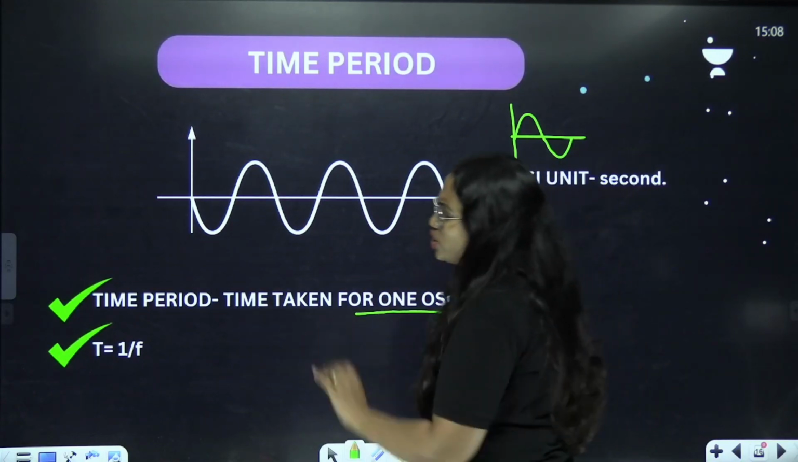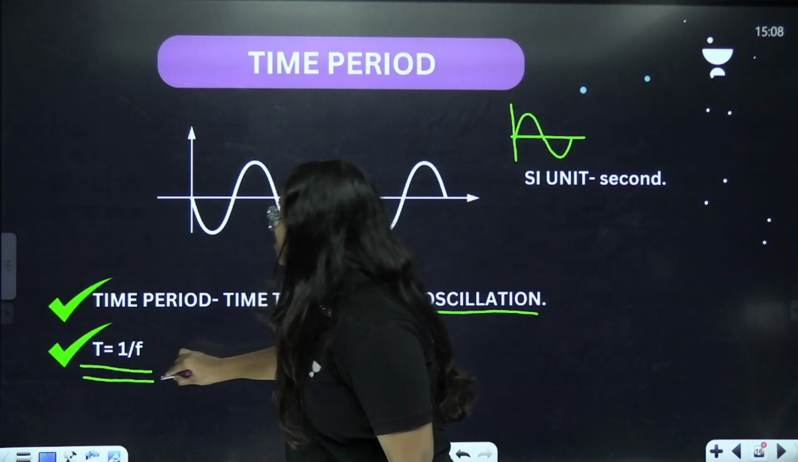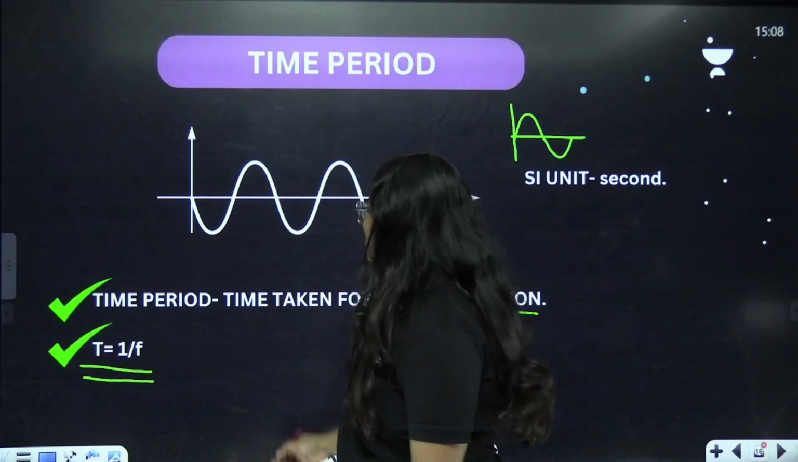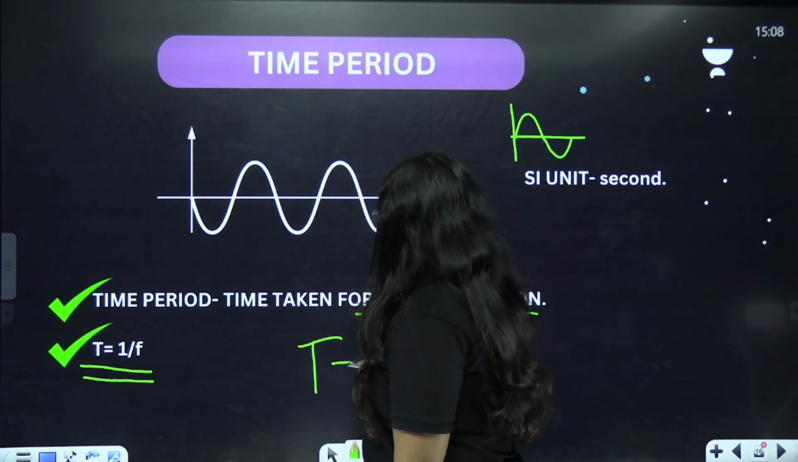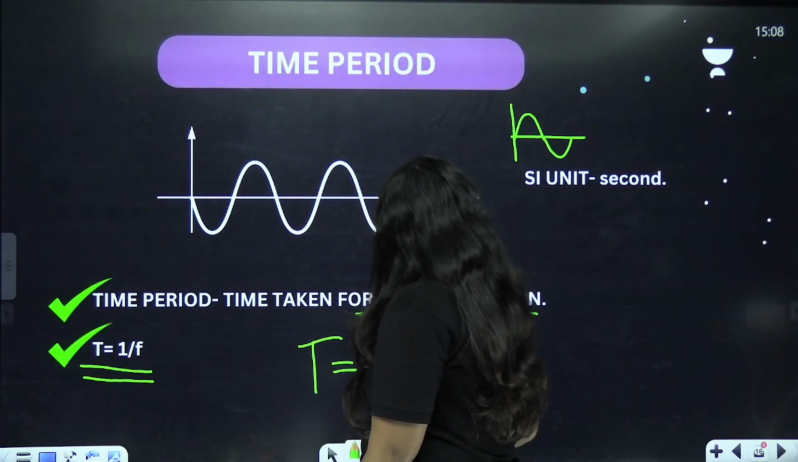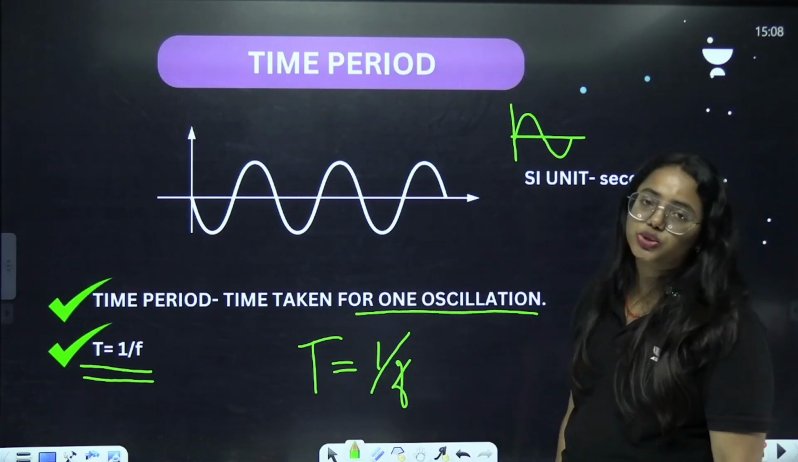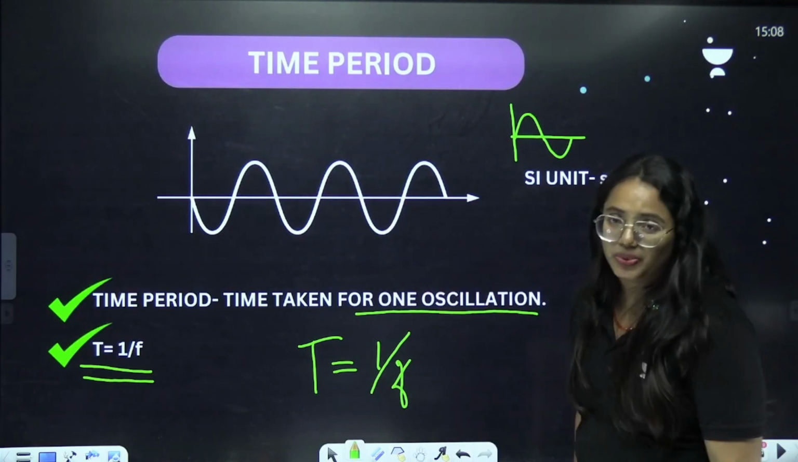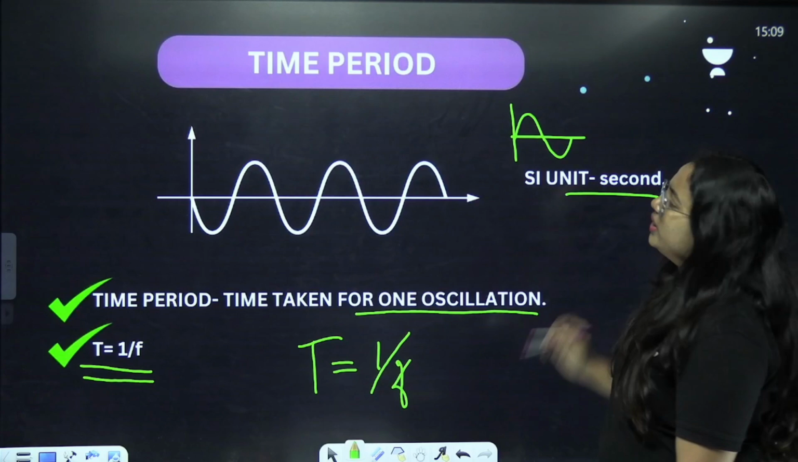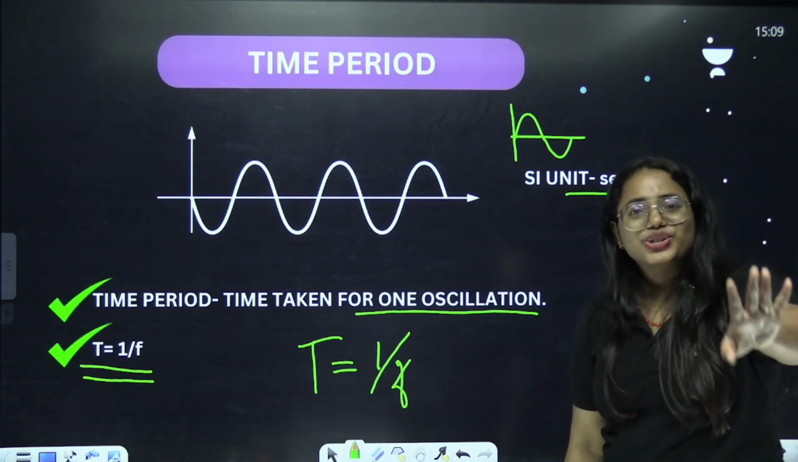And there is a relationship between time period and frequency too. They have a reciprocal relationship. What is it? Time period T equals 1 by F. F is nothing but the frequency. Clear? This is the relationship between time period and frequency. And what about its SI unit? Second. So don't forget about it.